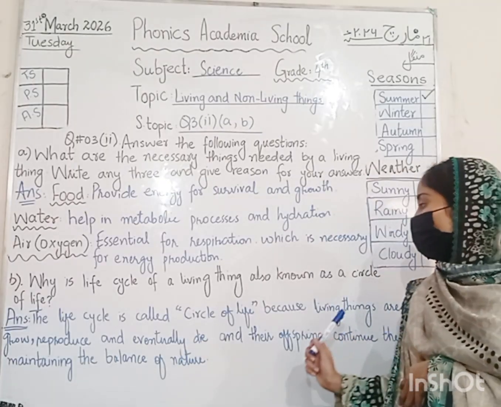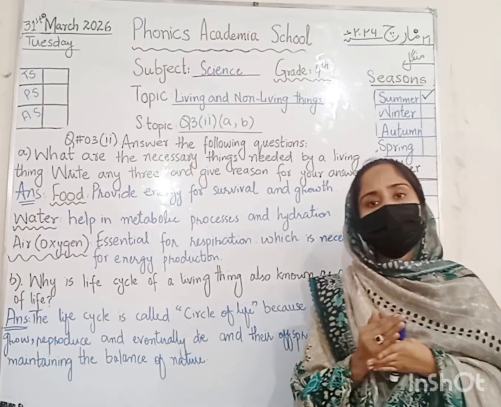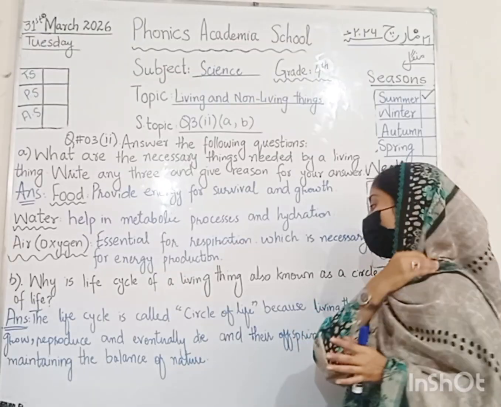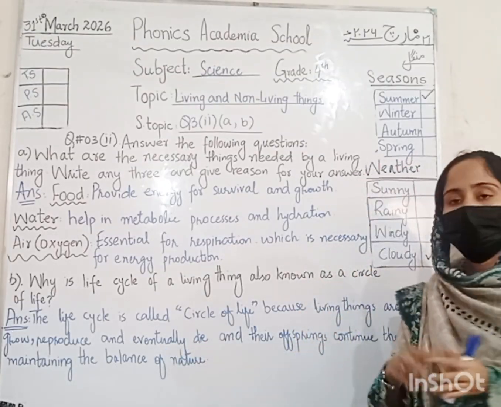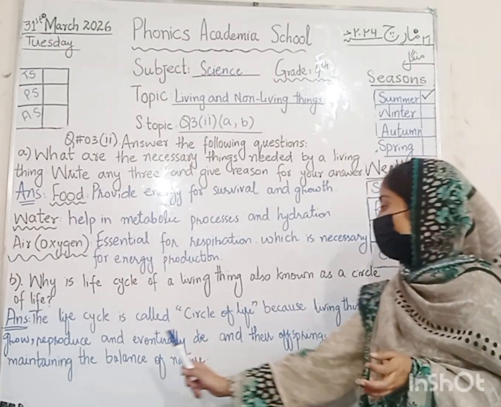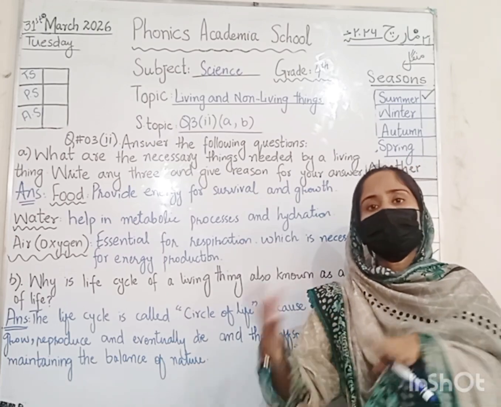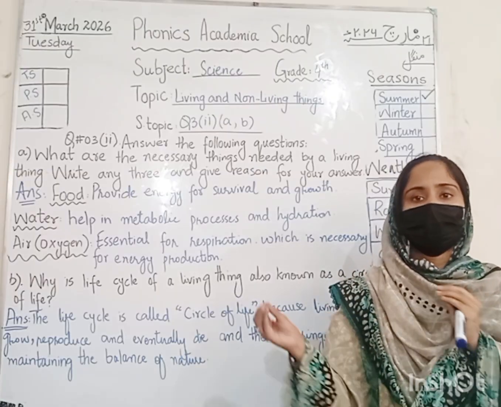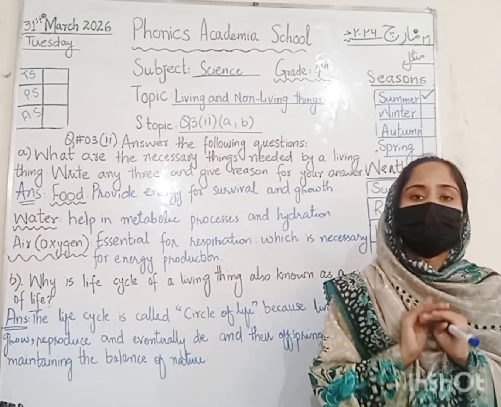Because living things are born, grow, reproduce. So living things जो हैं वो पैदा होते हैं, grow होते हैं, बड़े होते हैं. पहले वो baby होते हैं, फिर adult होते हैं और फिर next one and reproduce, अपने जैसे ही produce करते हैं and eventually die, और फिर at the end वो die हो जाते हैं, मर जाते हैं, and their offspring continue the cycle, maintaining the balance of nature. और फिर जो उनके offsprings होते हैं, मतलब कि उनकी जो औलाद होती है वो उसी cycle को continue करती है, और nature का जो balance है कि living things भी हैं, non living things भी हैं, human है, animals हैं, तो वो पूरा balance maintain होता है.